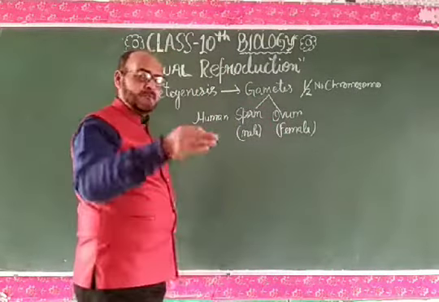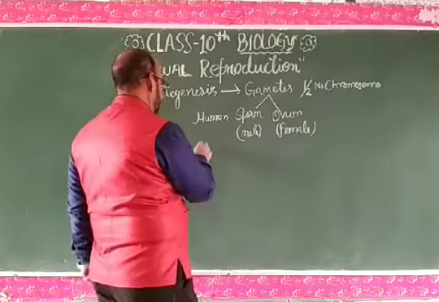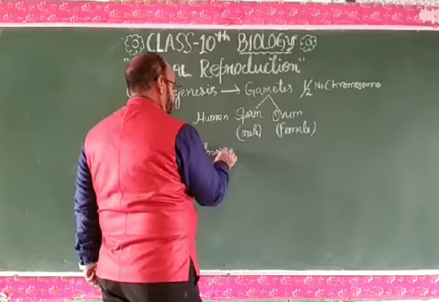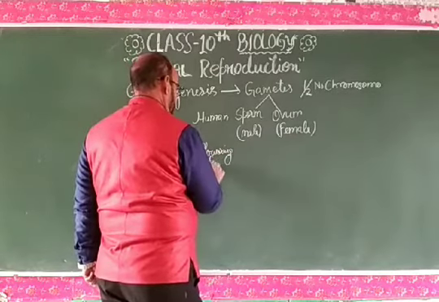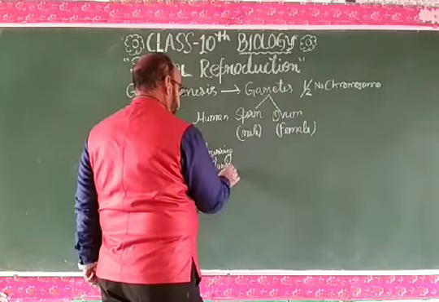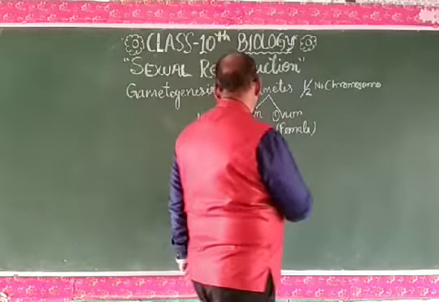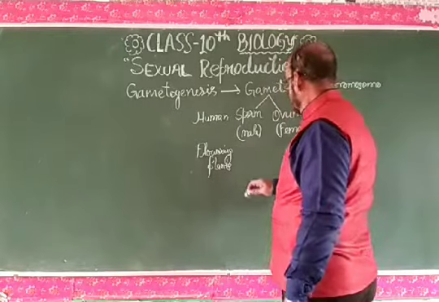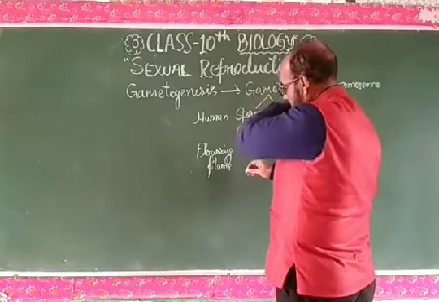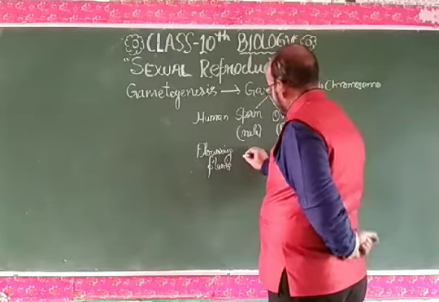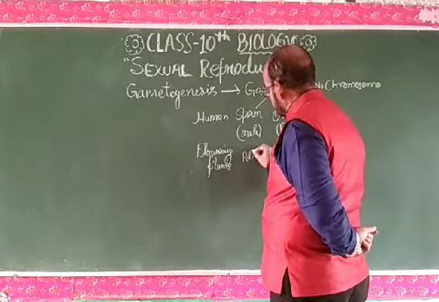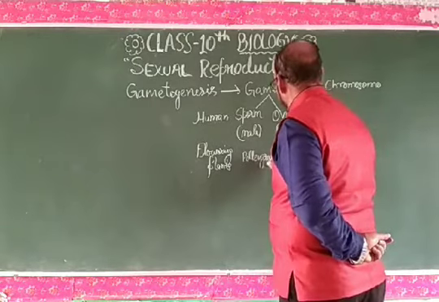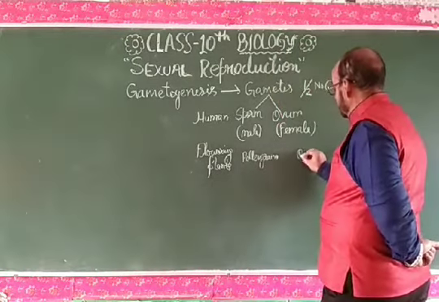In the case of flowering plants, it will be pollen grains, and this will be ovule.